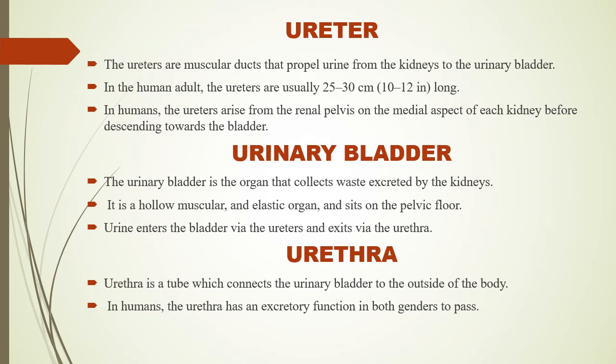Urinary bladder. The urinary bladder is the organ that collects waste excreted by the kidneys. It is a hollow, muscular and elastic organ and it sits on the pelvic floor. Urine enters the bladder via the ureters and exits via the urethra. Urethra. The urethra is a tube which connects the urinary bladder to the outside of the body. In humans, the urethra has an excretory function in both genders.